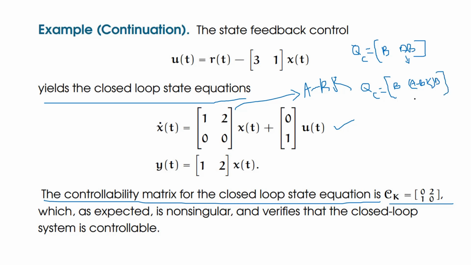It is also 2 by 2. When you do this, I will get this matrix. If you find the determinant of this matrix, I will get 0 into 0 minus 2, which is not equal to 0. Therefore it is non-singular, and the system is said to be controllable, absolutely controllable.